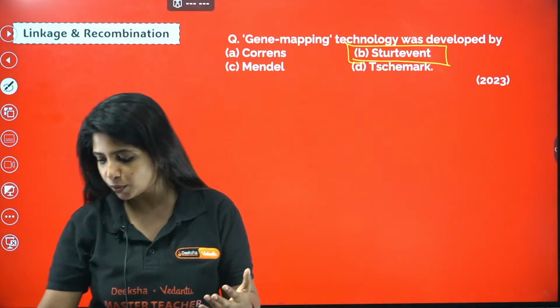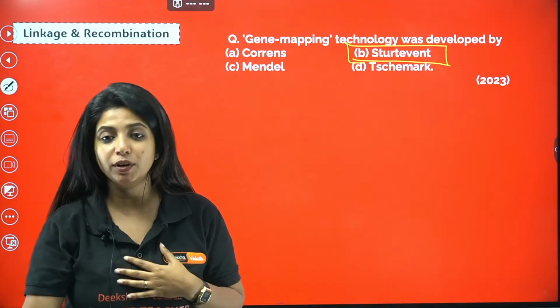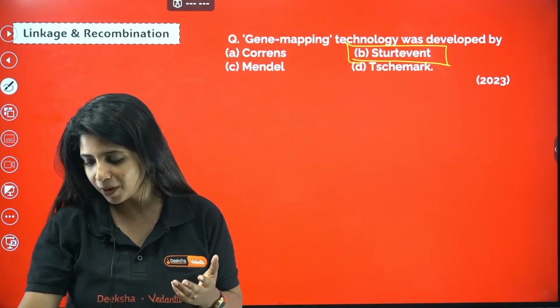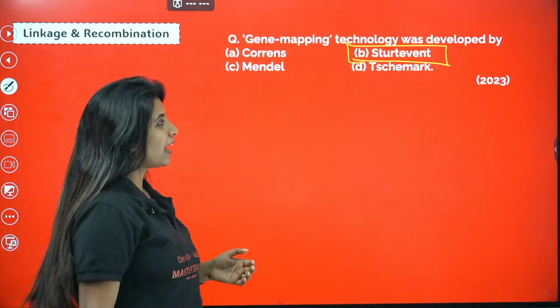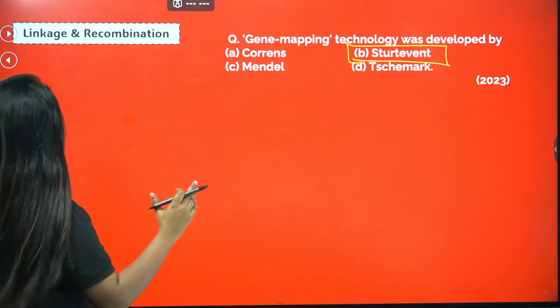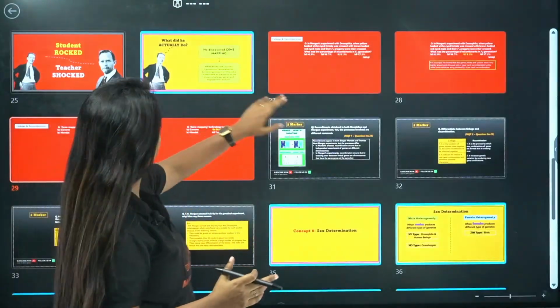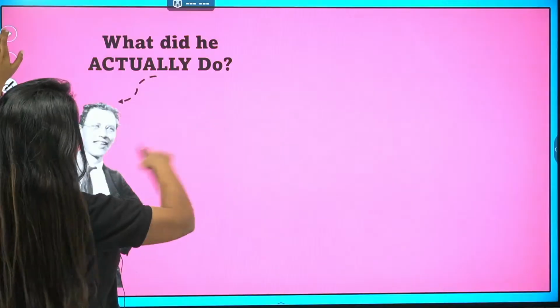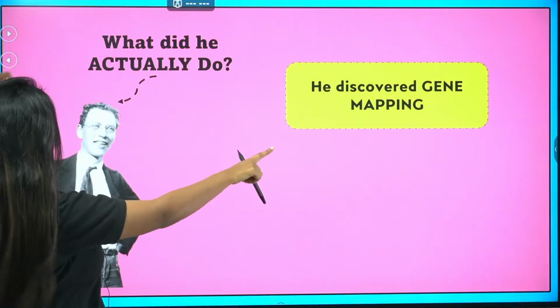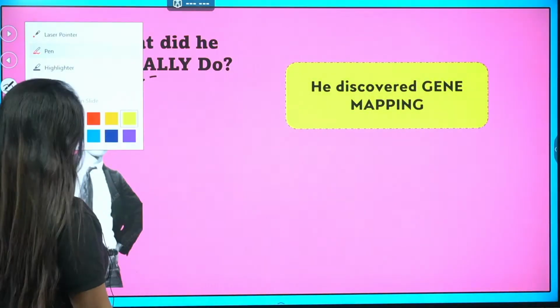His actual name is Alfred Sturtevant. And Pawan also gave B as the answer first. Perfect. It's Alfred Sturtevant, and this is what we spoke about right here. Teacher shocked, student shocked. Why? Because the student, Alfred Sturtevant, came up with gene mapping.